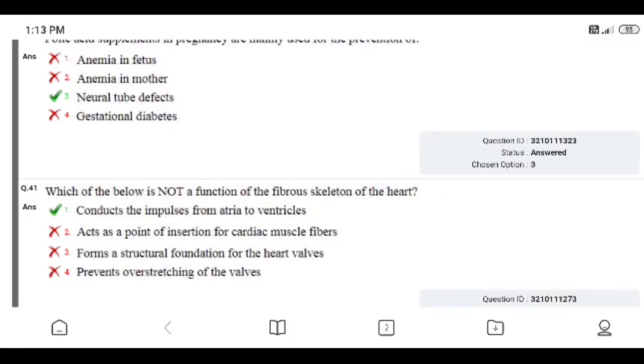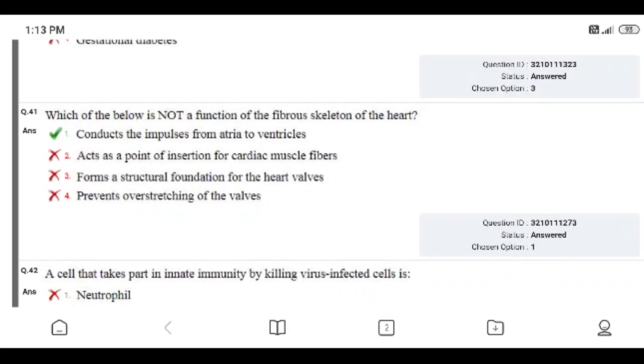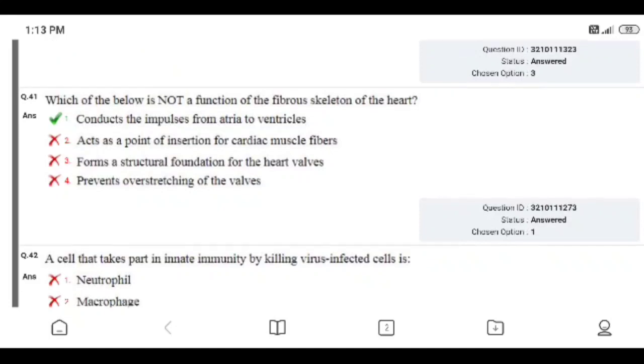Question number 41. Which of the following is not a function of the fibrous skeleton of the heart? Answers: conducts the impulse from atria to ventricles, acts as a point of insertion of cardiac muscles, forms the structural foundation for the heart valves, prevents overstretching of the valves. Right answer is 1. I gave the right answer. Conducts the impulse from atria to ventricle.